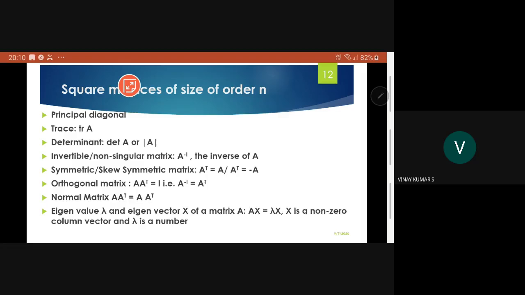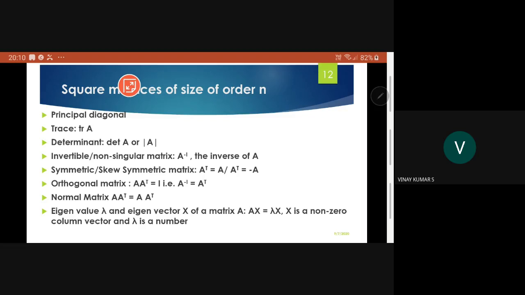When I say A transpose and A, if they were not of the same type, it would not make sense. When they are of the same type, then A is a square matrix. So here we are claiming A transpose equal to A means A must be a square matrix.